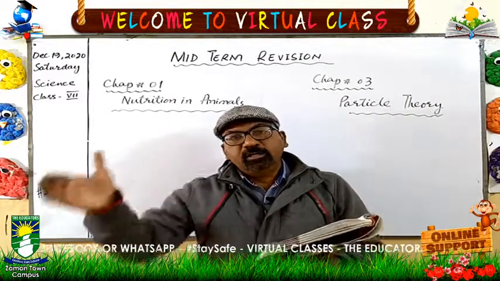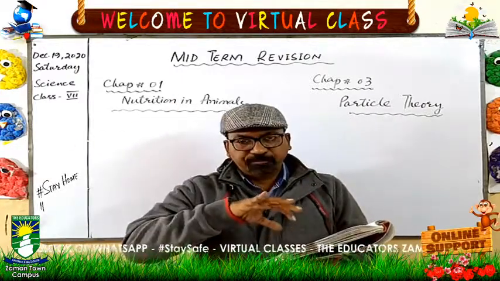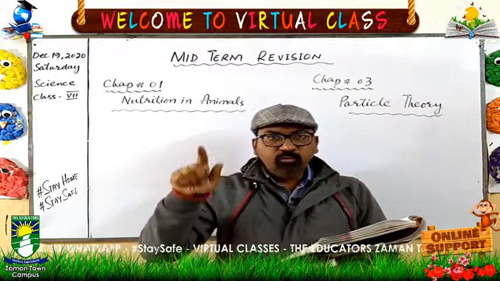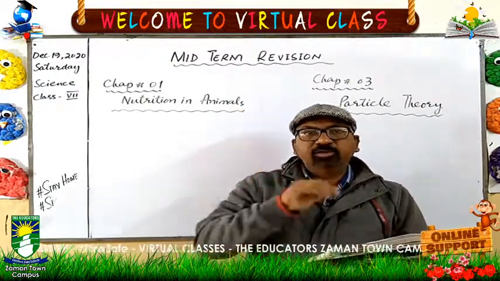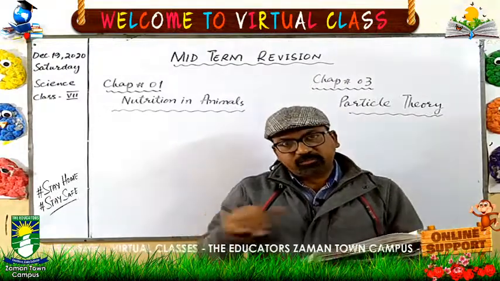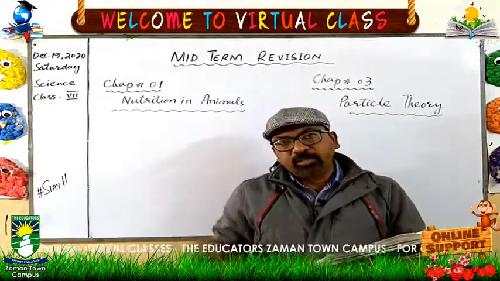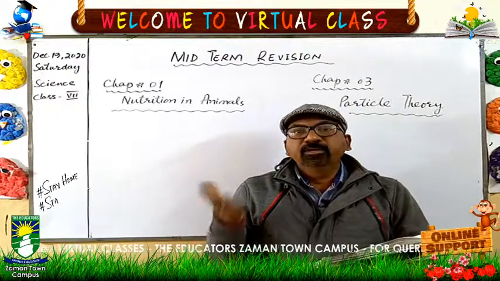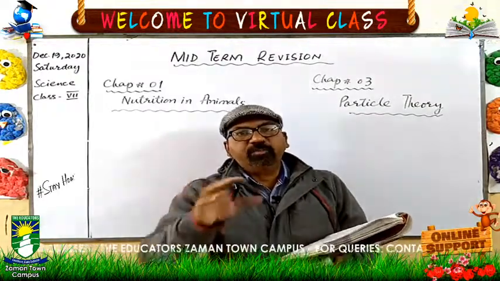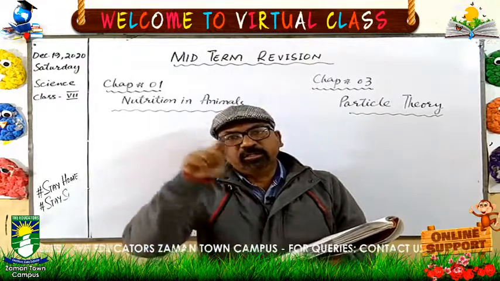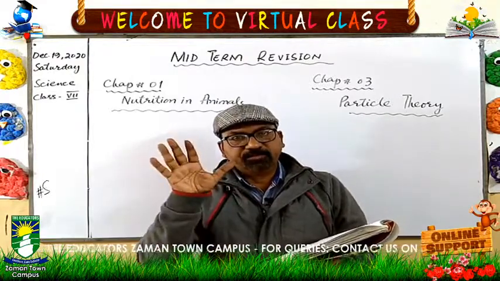But the environment is closed. So what will happen? They will move up, but during the movement they can touch the surface of the water, and they can join the surface of the water as well. So in this way, with particles going up and joining back, equilibrium takes place.